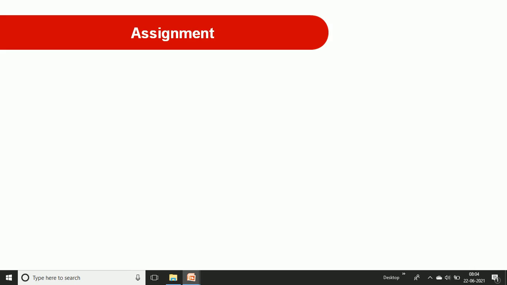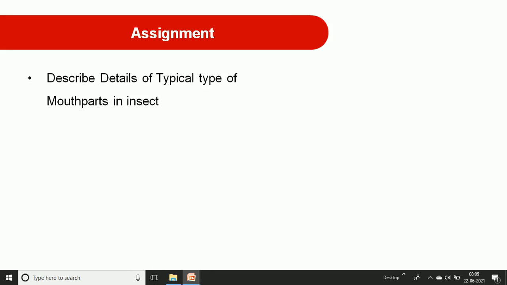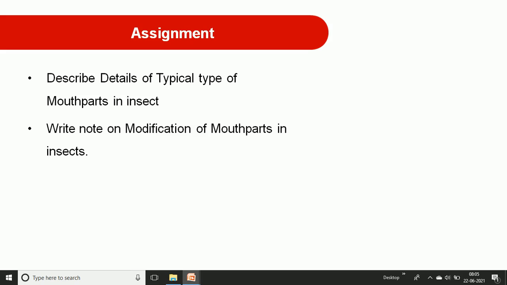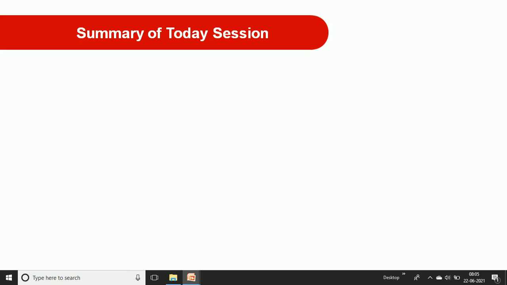Then there is a small assignment for you. You can describe in detail the typical type of mouthparts found in insects, and also write a note on the modifications of the mouthparts found in other types of insects. You can write in detail and upload it on our Google Classroom, or you can also mail it to ramnathandre@kthmcollege.ac.in.